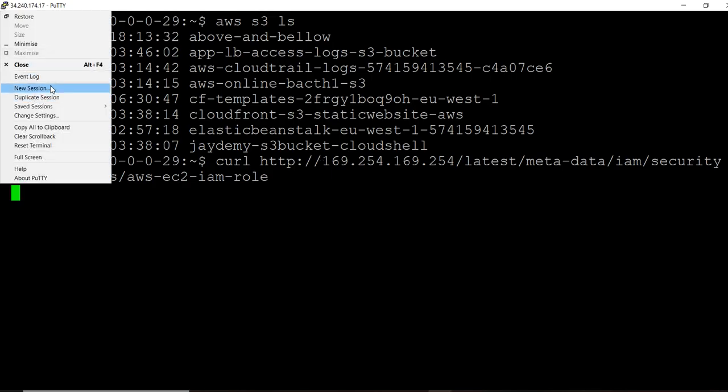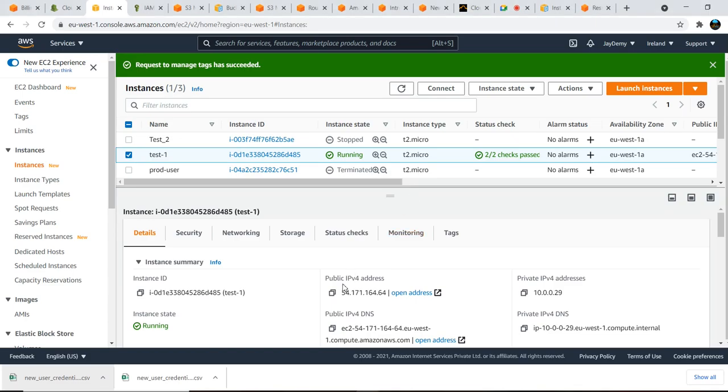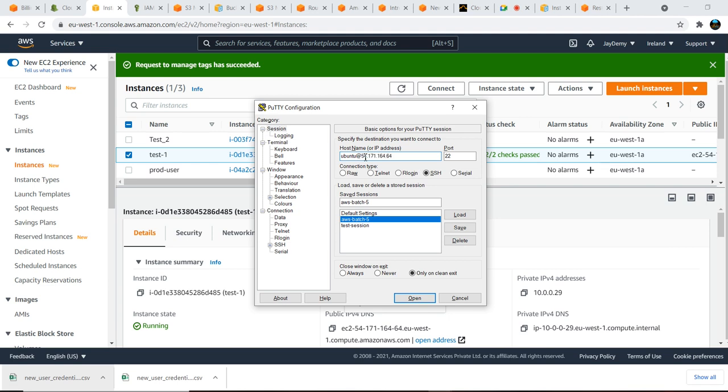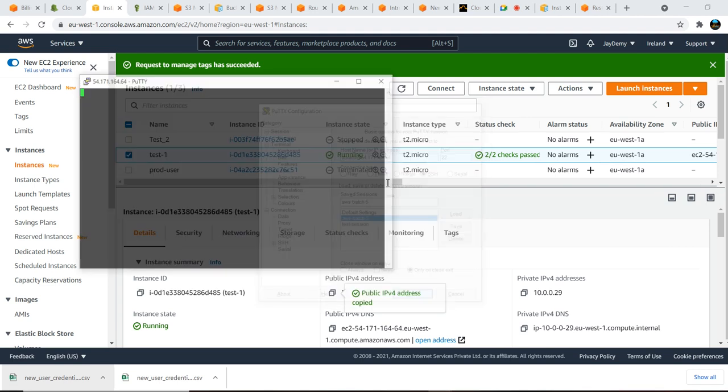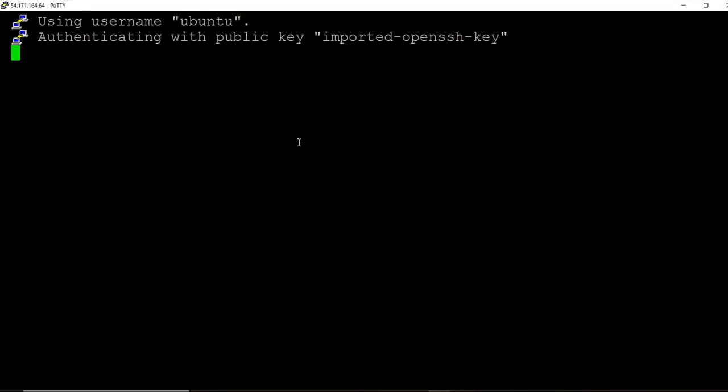Okay, new session, and use the public server IP. Use this, just open this one. Yes, I want to connect to the server.